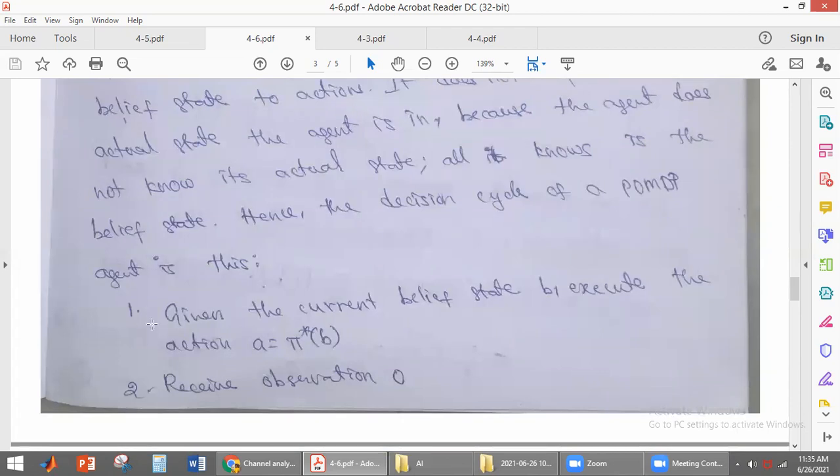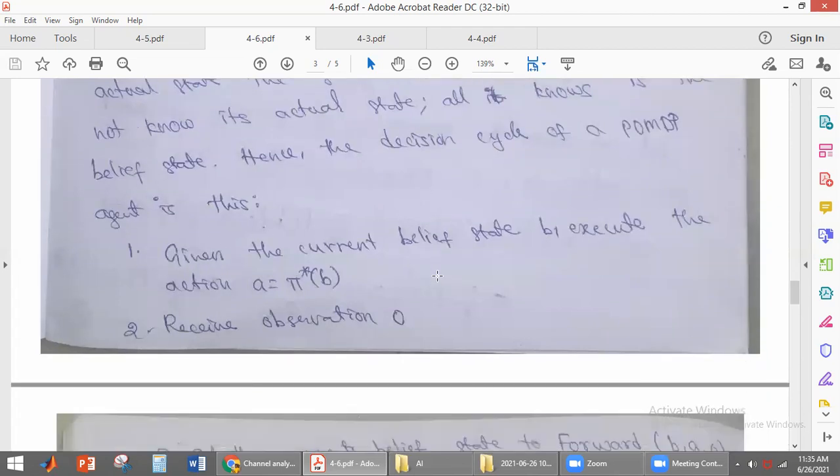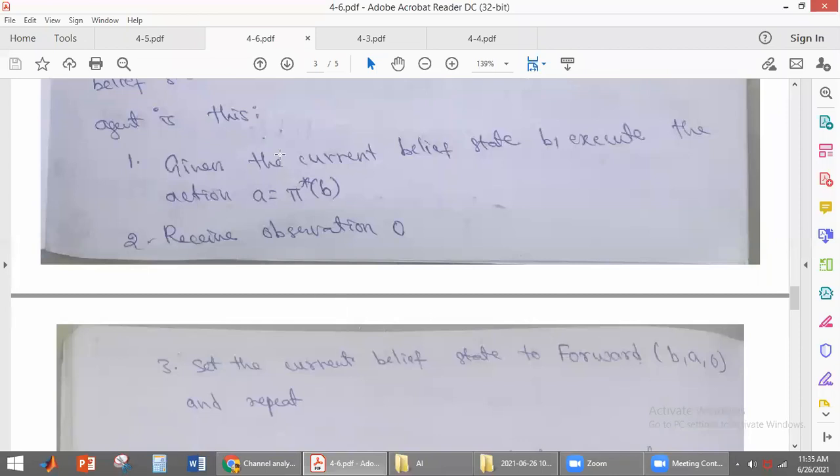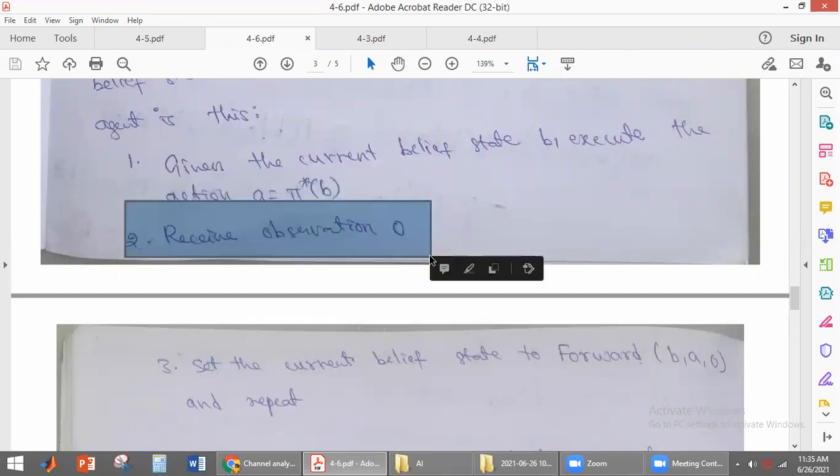So how will the POMDP agent be executed here? These are the three steps, students. First, the current belief state B will be given. Once B is given, it will execute some action: pi star B gives the action to perform at the current belief state. By performing the action, the agent will receive an observation from the environment.